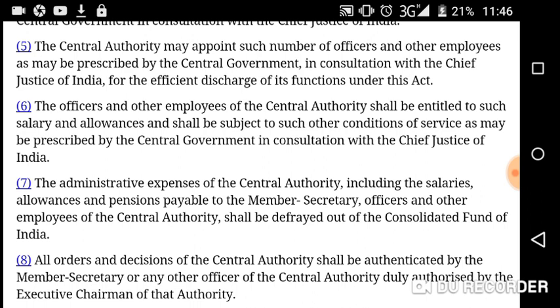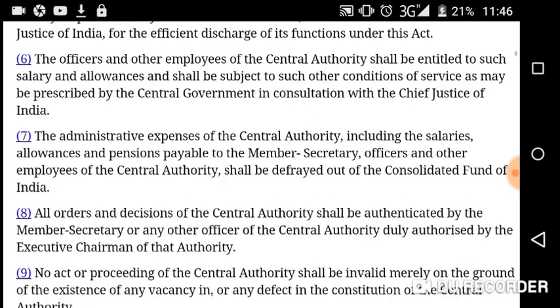The central authority may appoint such number of officers and other employees as may be prescribed by the central government in consultation with the Chief Justice of India for the efficient discharge of its functions under this Act. Other members shall also be appointed, officers or employees. Then subsection 6, the officers and other employees of the central authority shall be entitled to such salary and allowances and shall be subject to such other conditions of service, condition of what? It is service, conditions of service as may be prescribed by the central government. Again, the central government will prescribe this in consultation with the CJI. The words are almost the same.